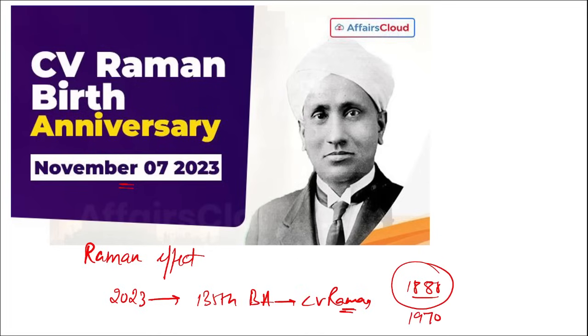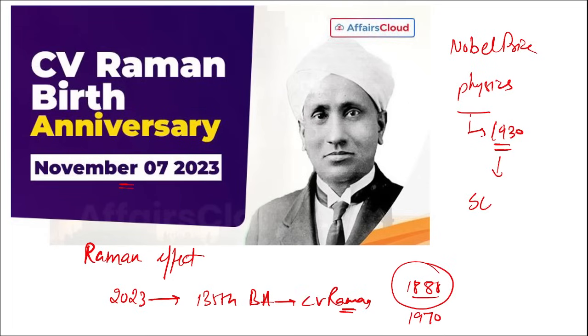Correct, in Bangalore only. He became Palit Professor of Physics at University of Calcutta. Then he received two honorary positions, namely Honorary Professor and Honorary Secretary at Indian Association for the Cultivation of Science in Kolkata. Correct? Remember, he is famous for his Raman effect. Then he was also awarded the Nobel Prize in Physics in 1930. Correct? And this was awarded to him for his work on scattering of light.